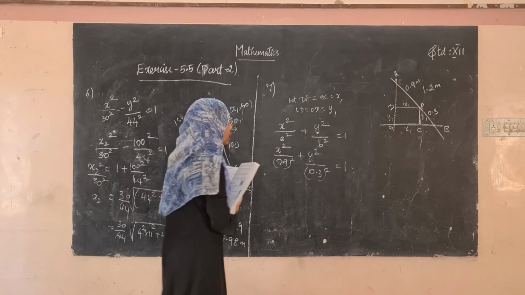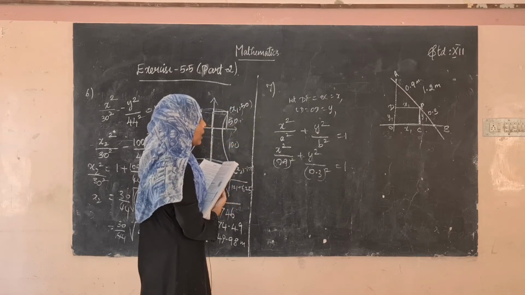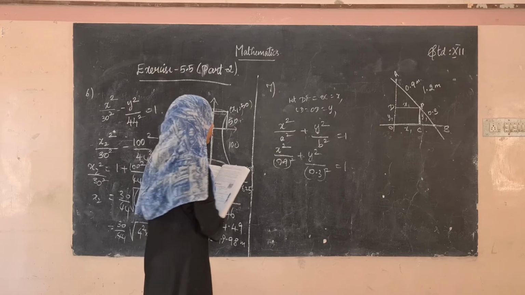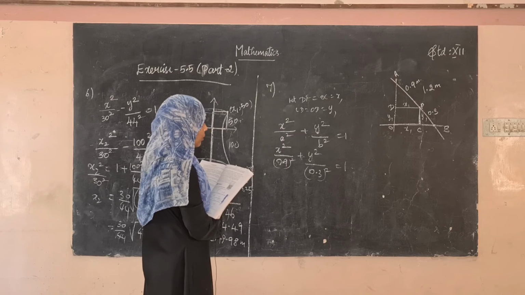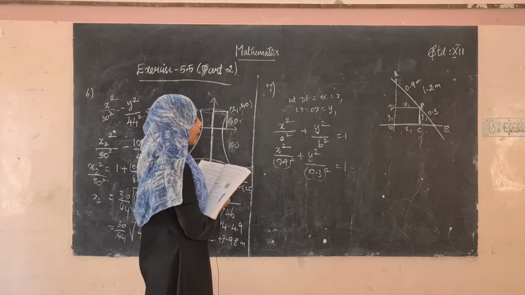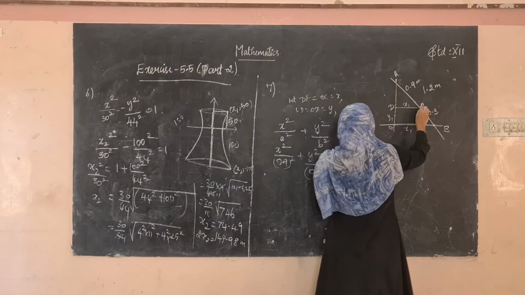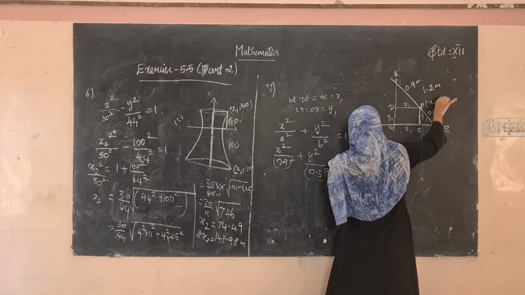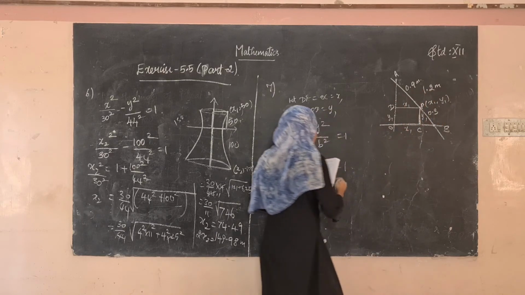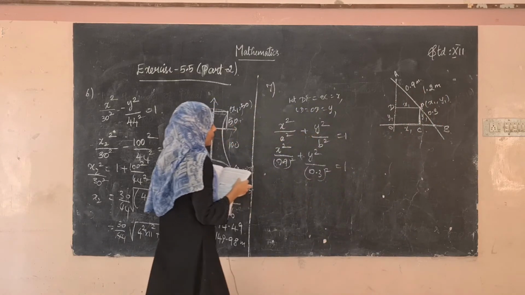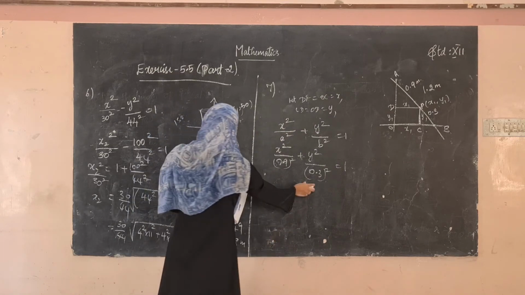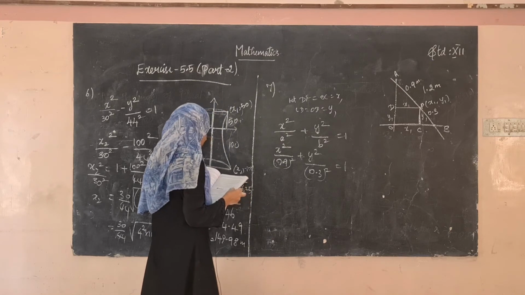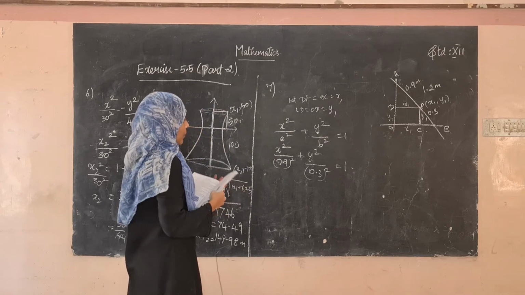Okay, so this is going to be the equation of the ellipse. Now we want to find the value of, what do we want to find? Let this point be x1 comma y1. We want to find the value of eccentricity. From this we got a's value is 0.9 and from this we got b's value is 0.3.